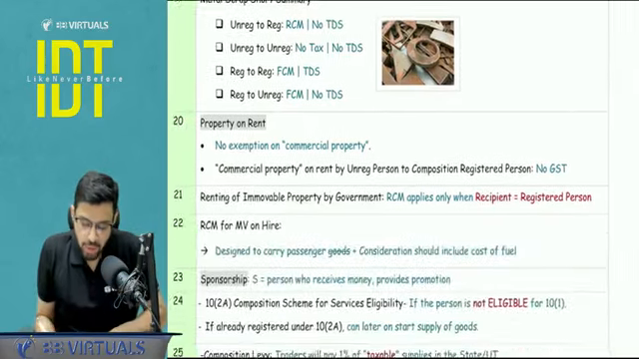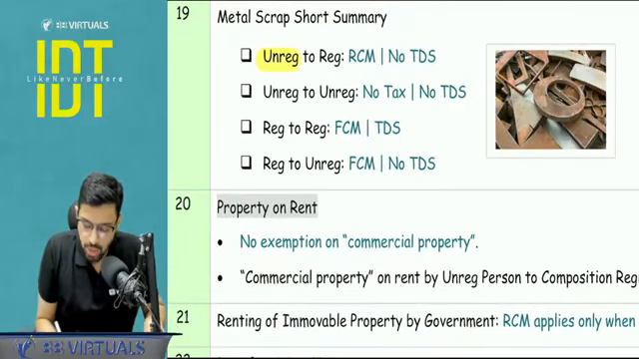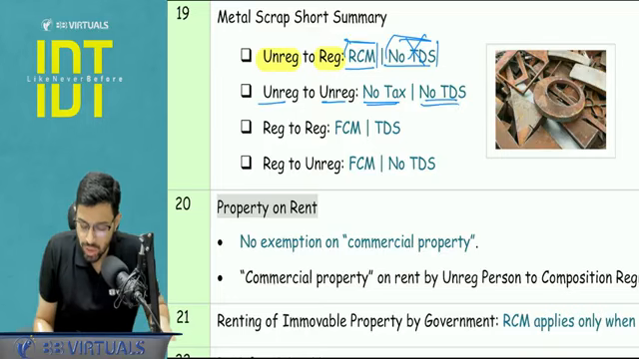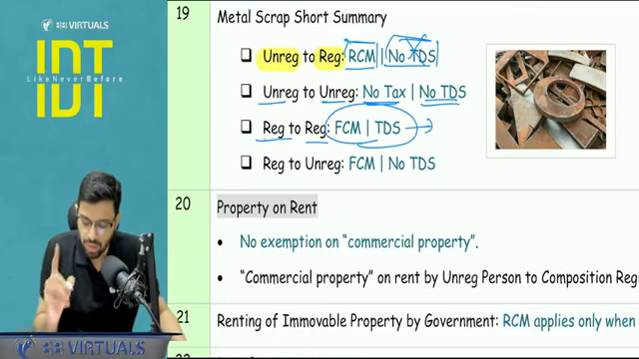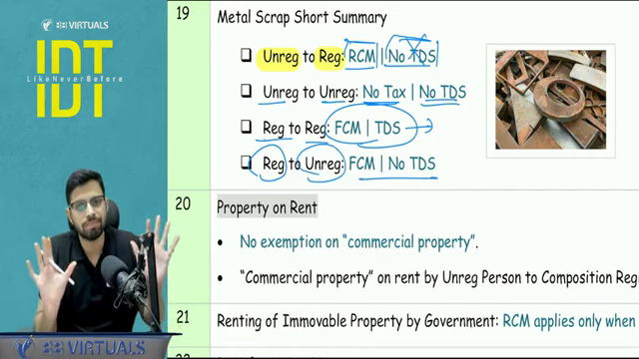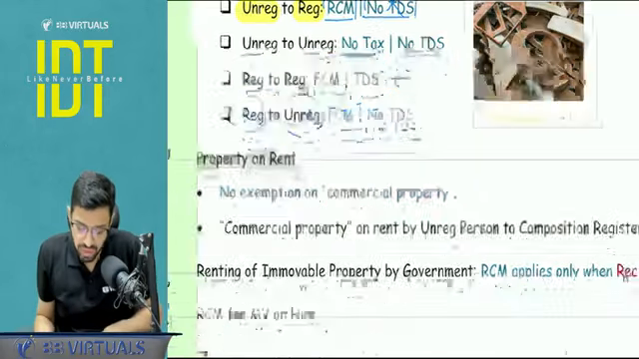Yes, metal scrap, a short summary I am creating here. Pay attention. Unregistered supplier selling to registered recipient, it will be under reverse charge mechanism and obviously no TDS. Unregistered to unregistered, both are small people, no tax, no TDS. Registered to registered, normal FCM, TDS. TDS is applicable only in this case. Registered selling to unregistered, FCM, no TDS. Okay, this is a short summary where I am linking RCM with section 51.